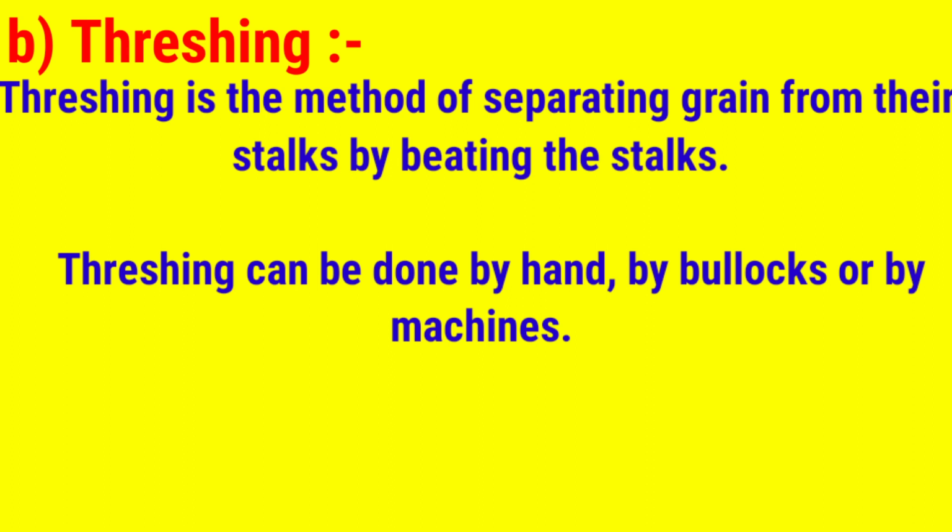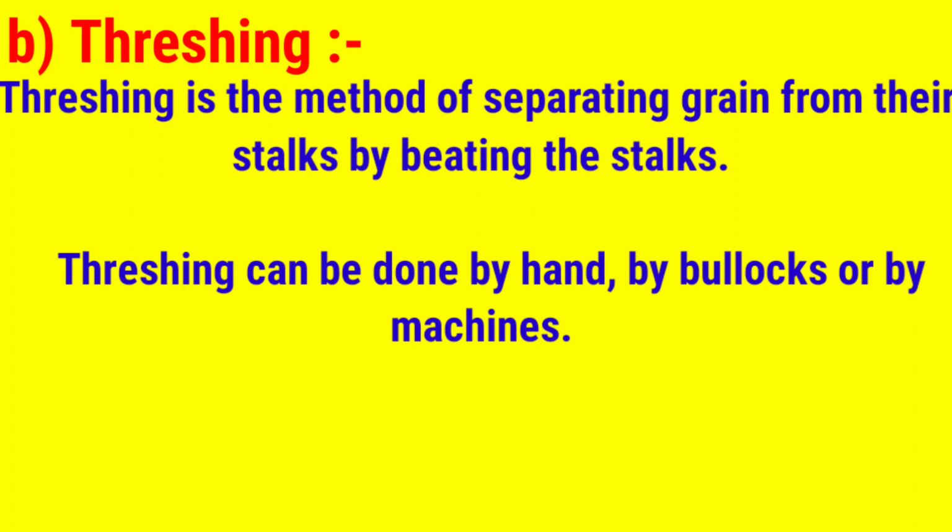So threshing is a method of separating grain from their stalk by beating the stalks on a hard surface. It can be a stone piece on which we beat the stalk along with the food grain.